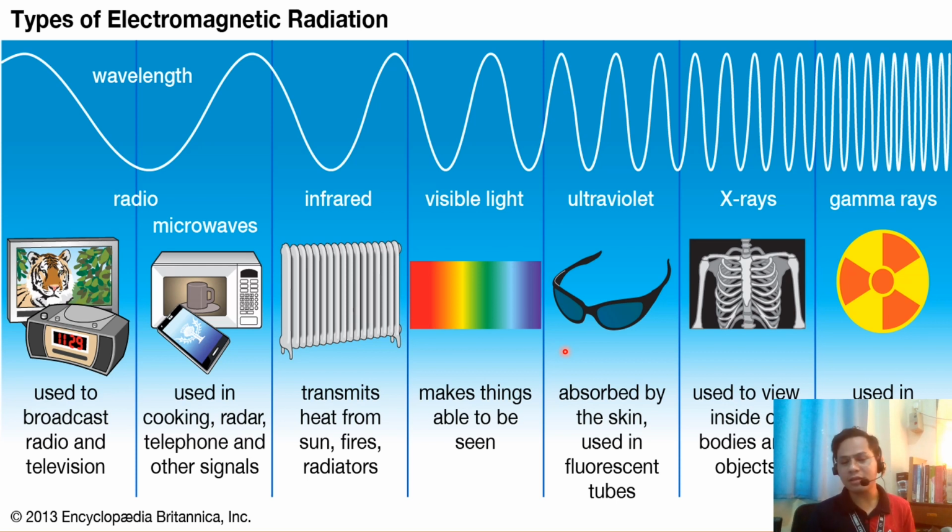Then after that, we also have the ultraviolet. The ultraviolet is something people with sensitive skin avoid, because UV rays are very strong and can damage our skin, especially for people who are sensitive to extreme UV.